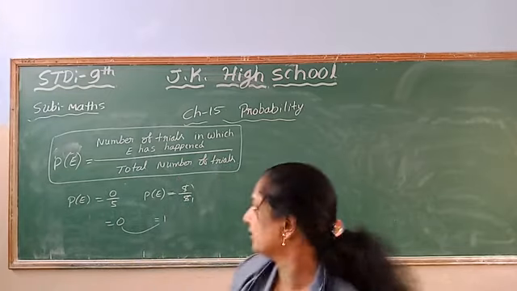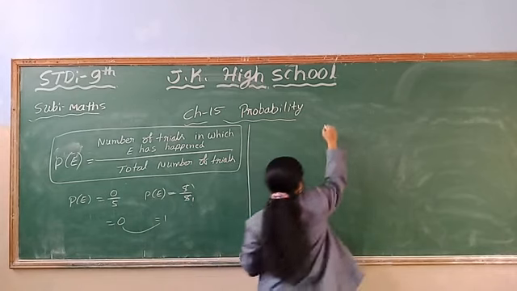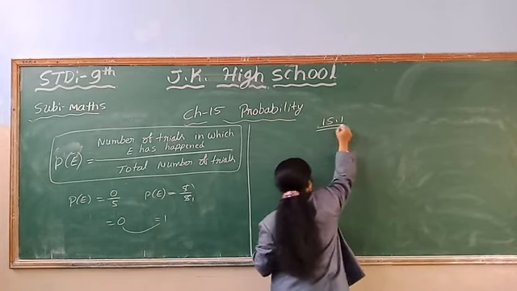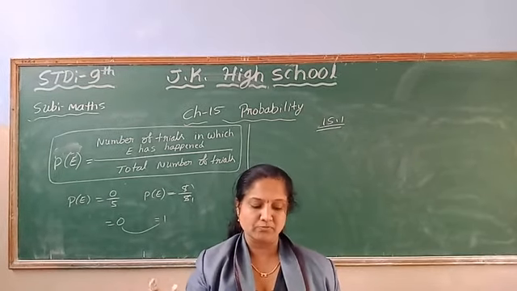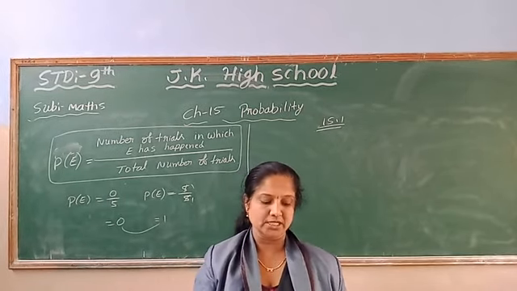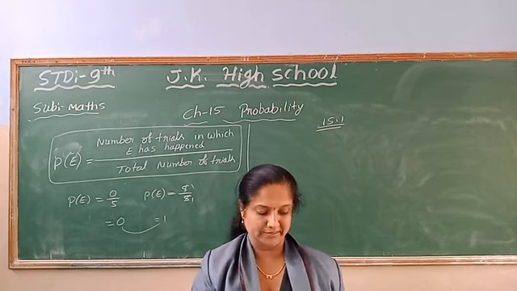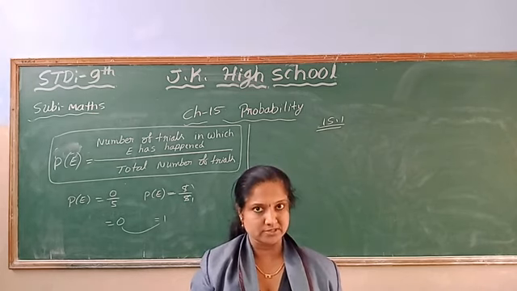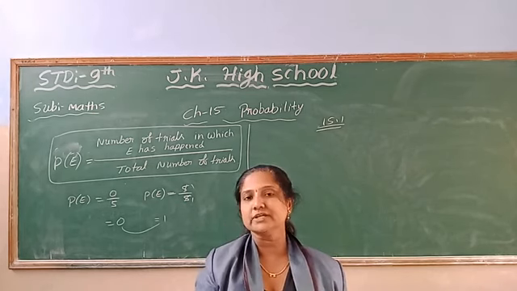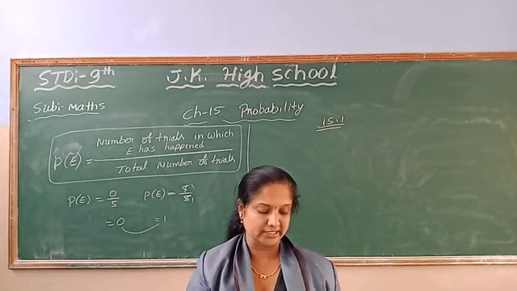The first sum in exercise 15.1 says: in a cricket match, a batswoman hits a boundary 6 times out of 30 balls she plays. Find the probability that she did not hit a boundary. She hit a boundary 6 times out of 30 balls, so the remaining 24 times she did not hit.